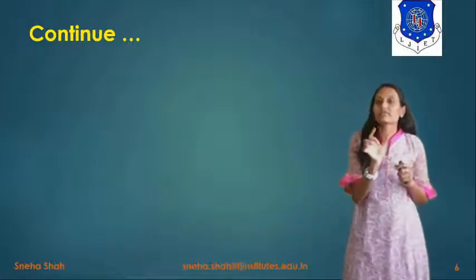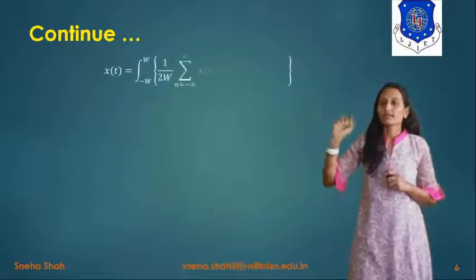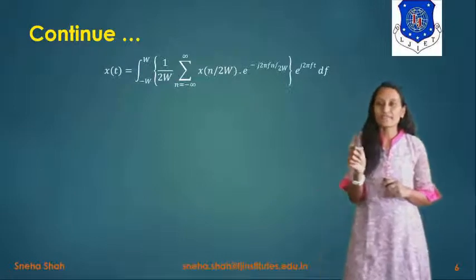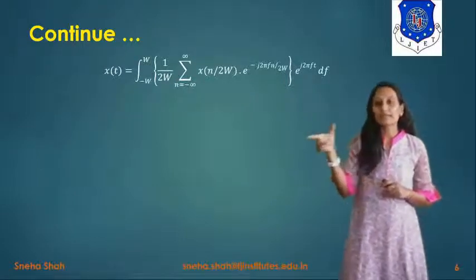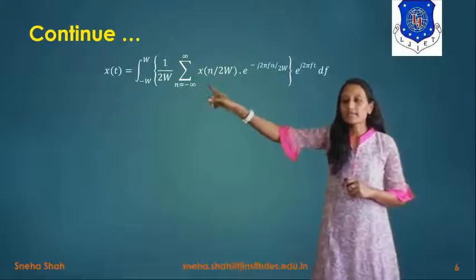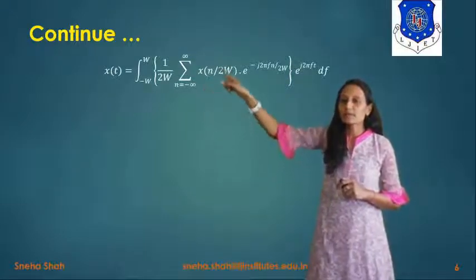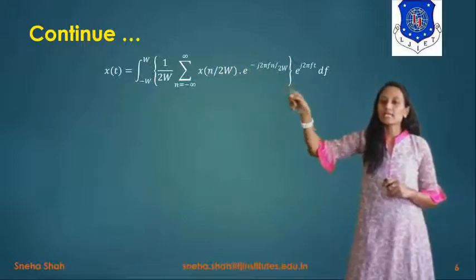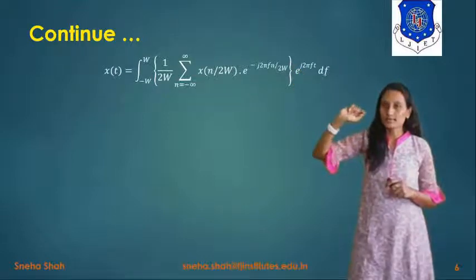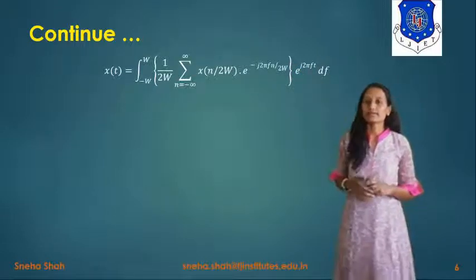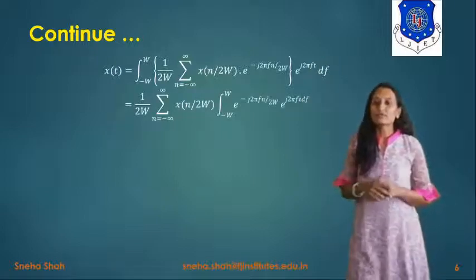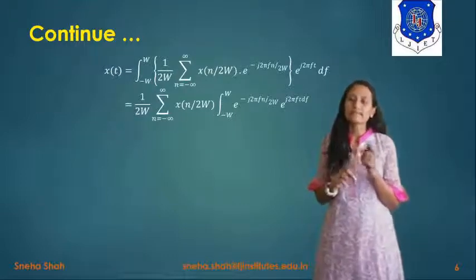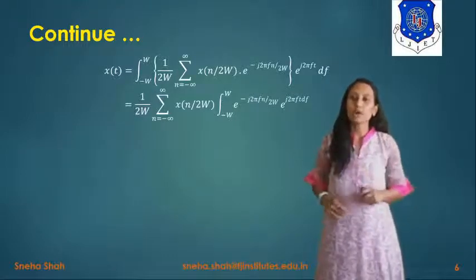So instead of X(f), we will put in the value of X(f) over here. So the final term will be x(t) equals the integration from minus W to W, because we have taken fs equal to 2W, so the range will be from minus W to W. So x(t) equals the integration from minus W to W of 1 by 2W times the summation n equals minus infinity to infinity of x(n divided by 2W) e raised to minus j 2 pi f n divided by 2W, times e raised to j 2 pi f t df. Now if we simplify this term, as you know the rule, if there are two terms like integration and summation, or summation summation, or integration integration, we have to reverse the order.